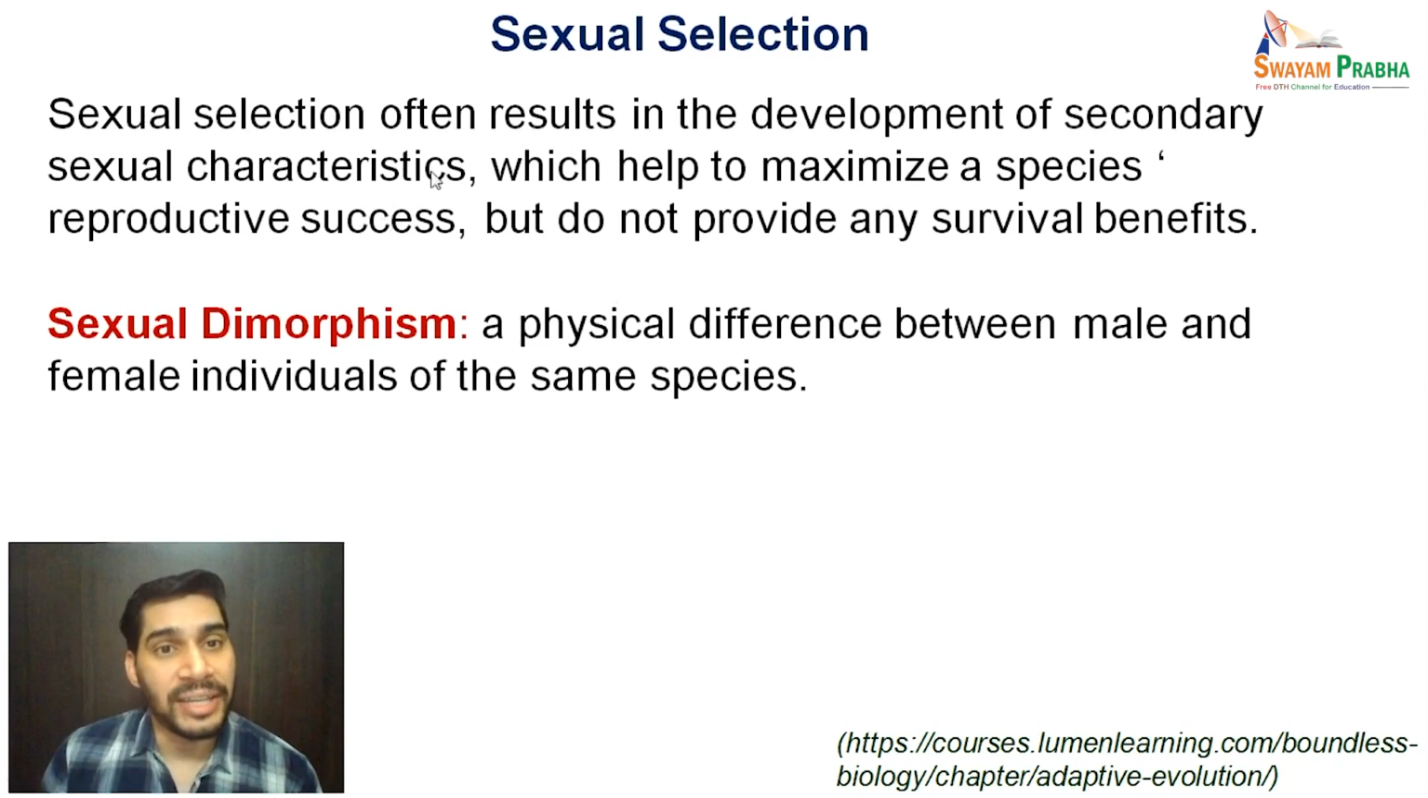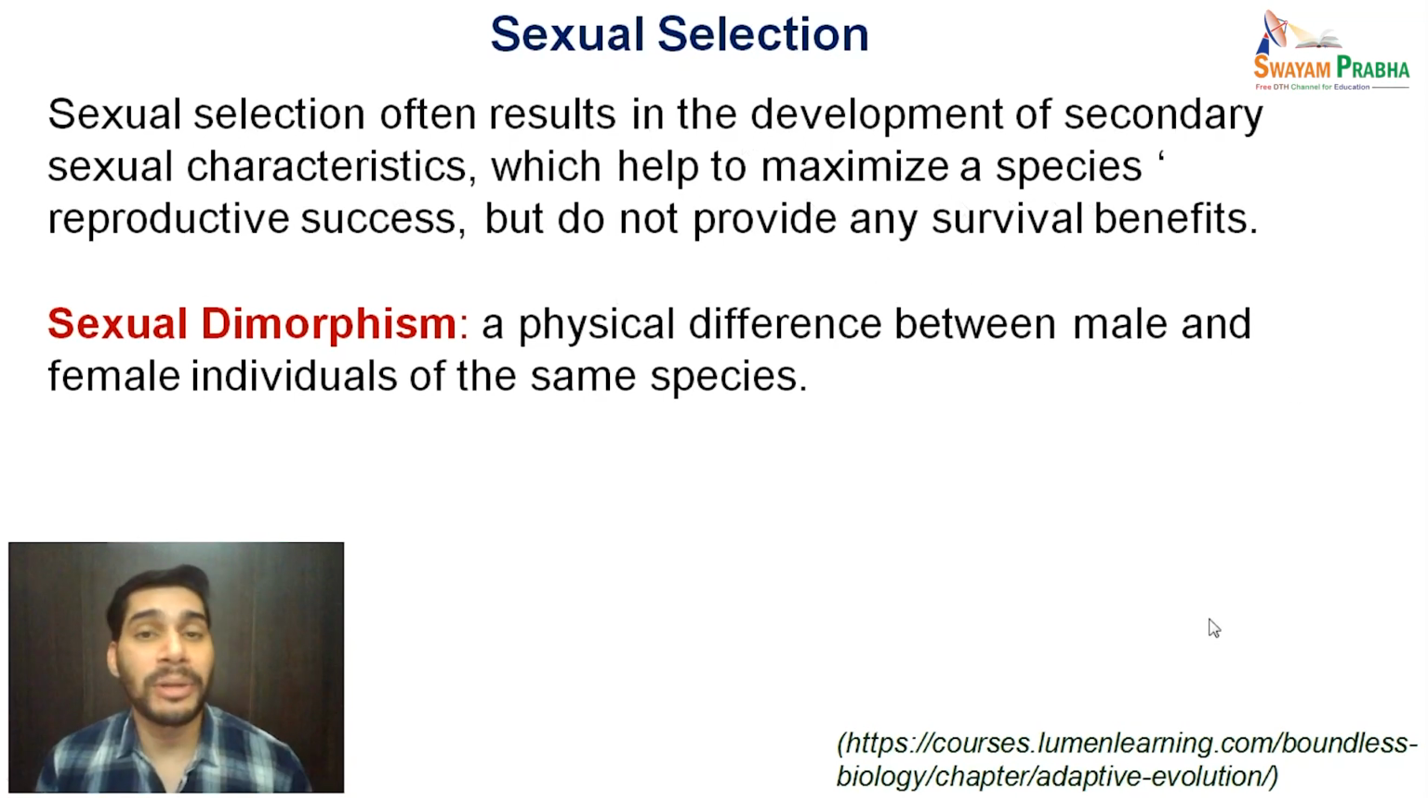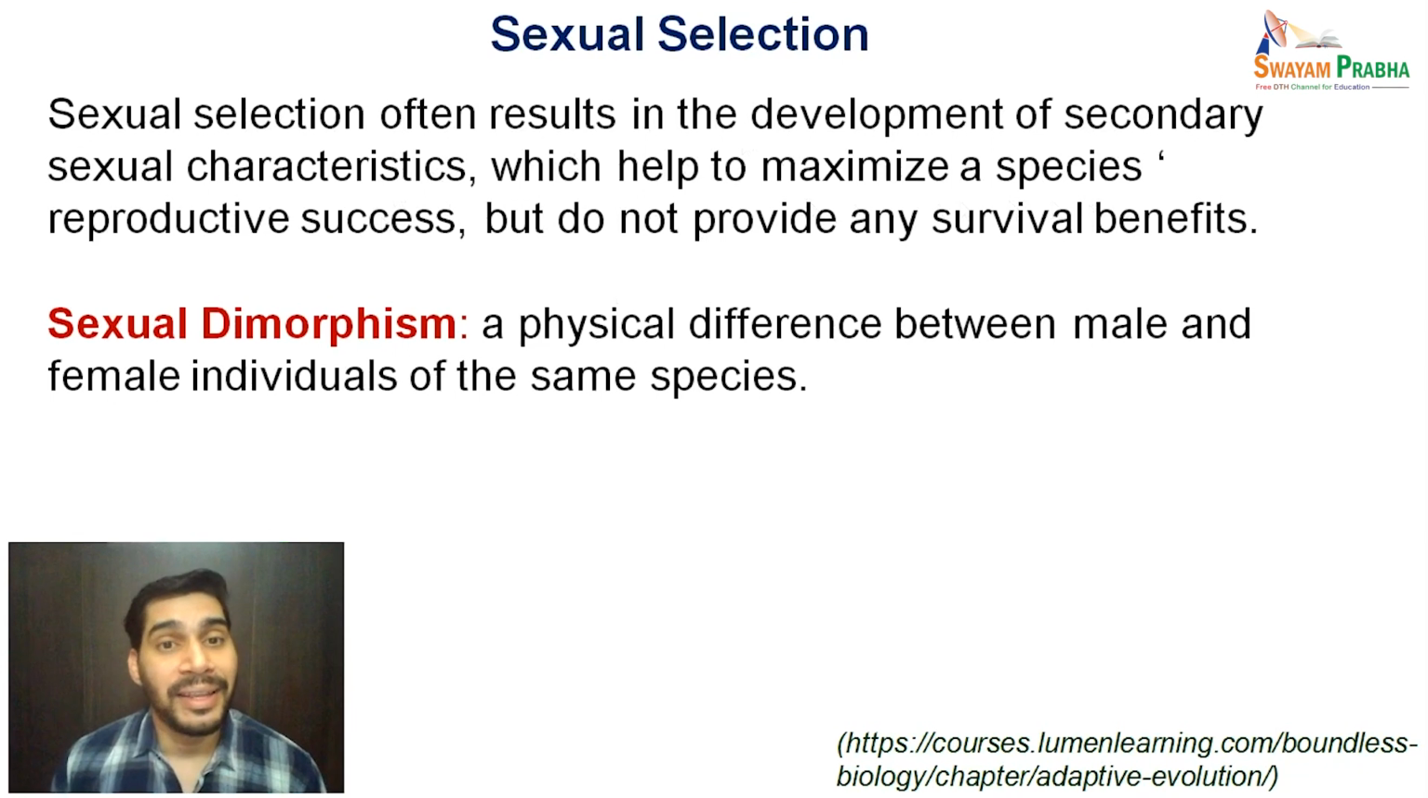Sexual selection often results in the development of secondary sexual characteristics which help to maximize a species' reproductive success, but do not provide any survival benefits. So sexual selection is not about survival benefits, but it is all about reproductive success. And it thus leads to something which we call sexual dimorphism. Sexual dimorphism is a physical difference between male and female individuals of the same species.